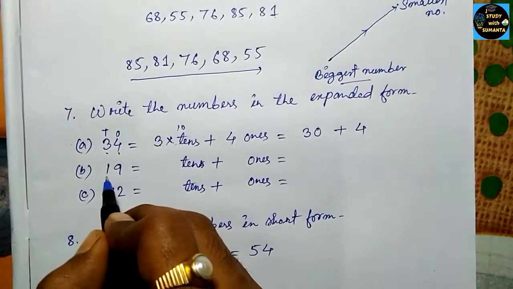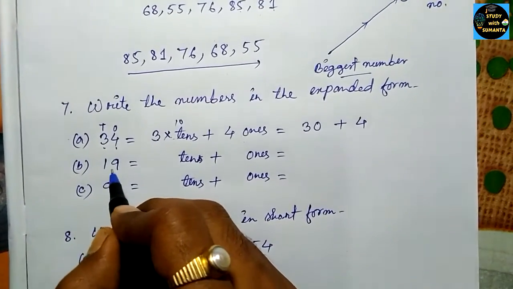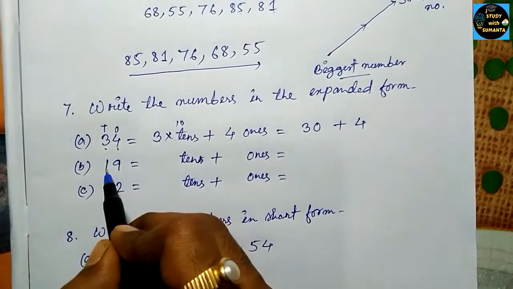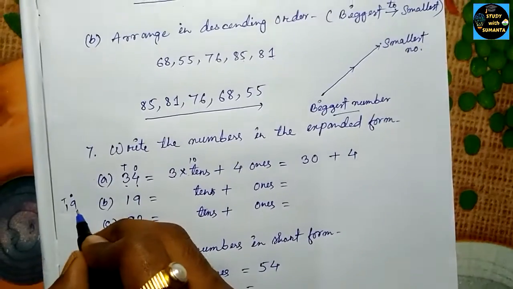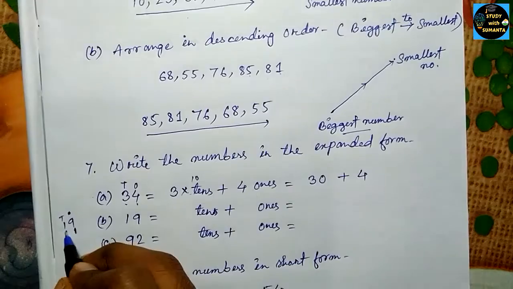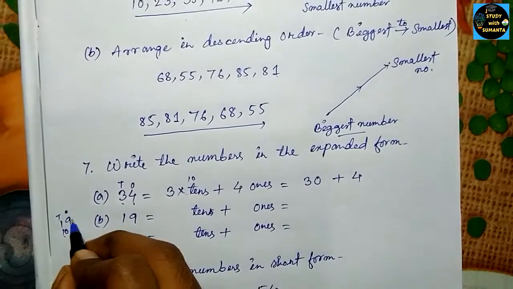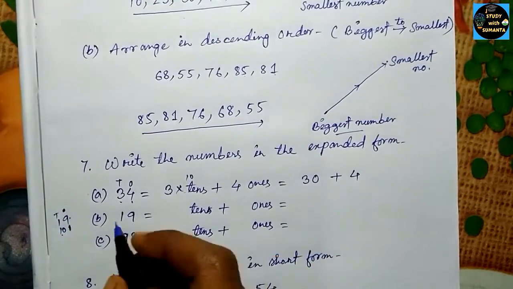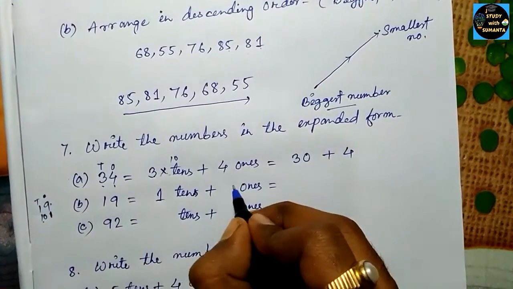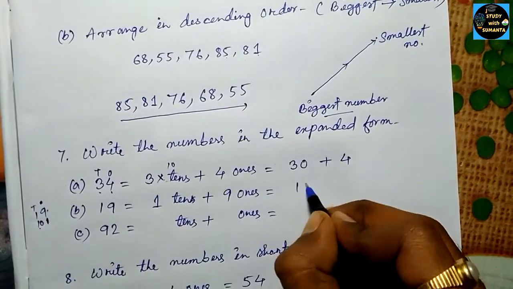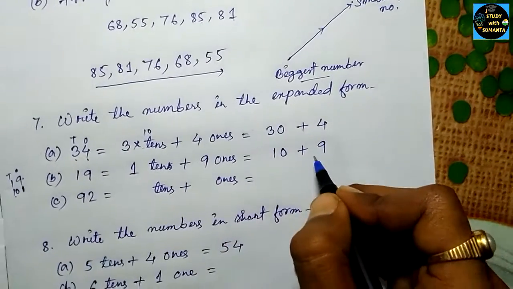In the 10 place we have 1, in the 1 place we have 9. This is the 1's place and this is the 10's place, so whatever number is in the 10 place will be multiplied by 10, and whatever number is in the 1 place will be multiplied by 1. So it is 19. In the 10 place we have 1, and in the 1 place we have 9. So you can say 10 plus 9 will be 19.